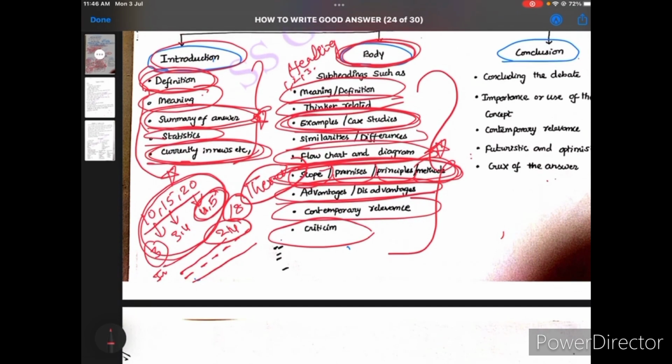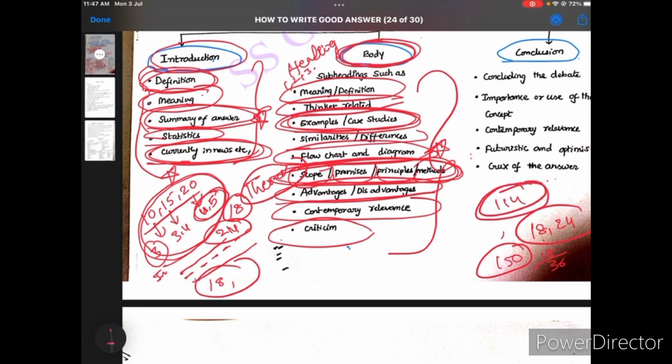And the body part also has a word limit. So the introduction part, we said, is 18 words. Okay, so the conclusion also has 18 to 24 words. And the remaining words: if it is a 150-word question, 18 plus 18 is 36, and the remaining is 114. So these 114 words you can use in the body part for a 10-mark question.